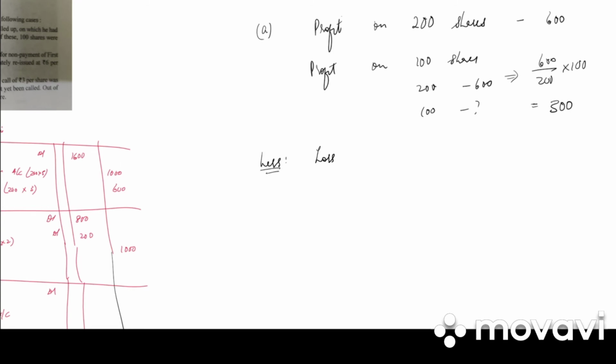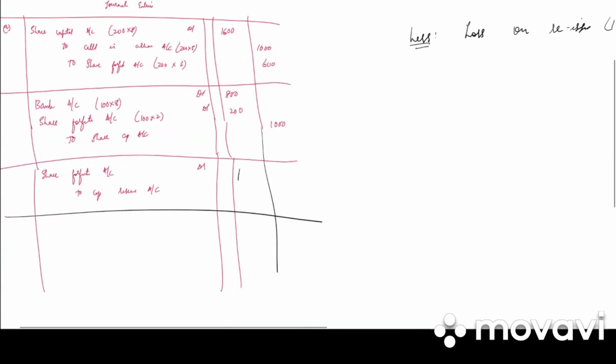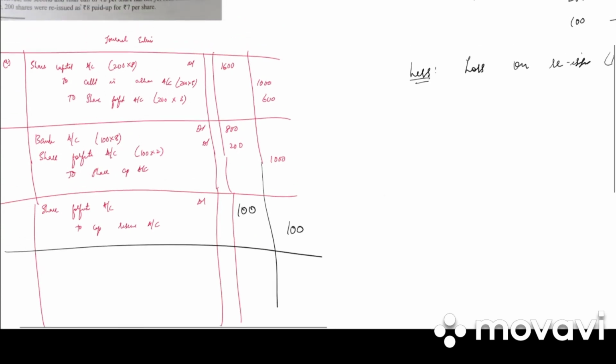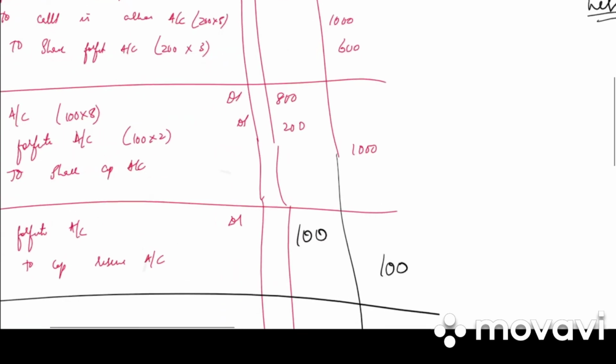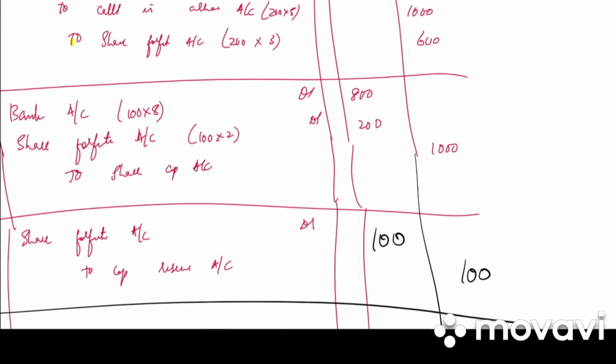Less loss on reissue, 100 into 2, 200. So what is the profit? It is only 100 rupees. How much would be transferred to capital reserve? 100 debit, 100 credit. Why have we done it this way? Or else we could have usually just added this and minus this, right?